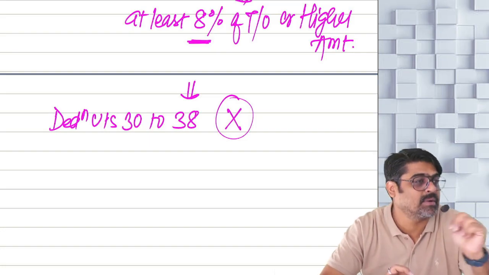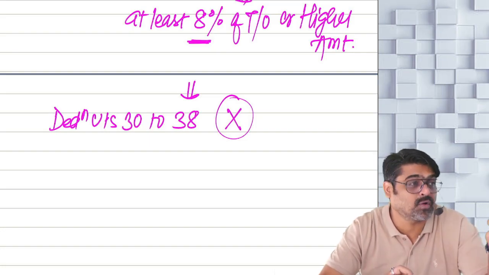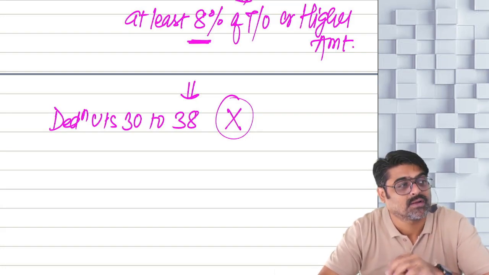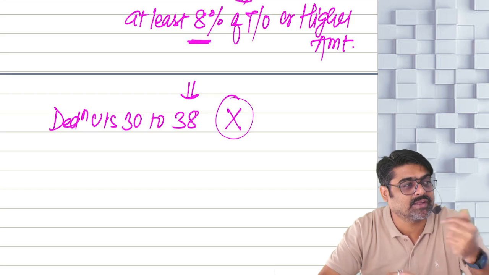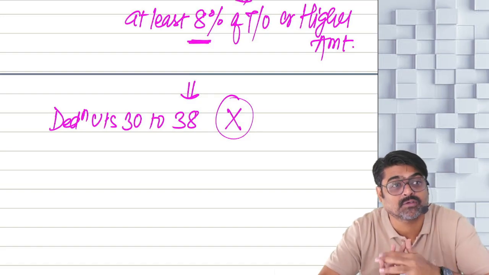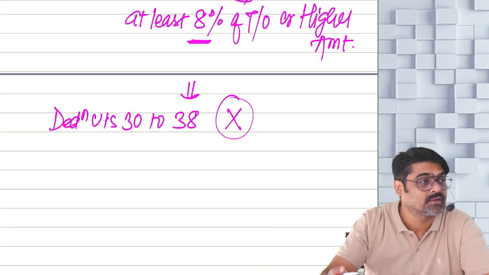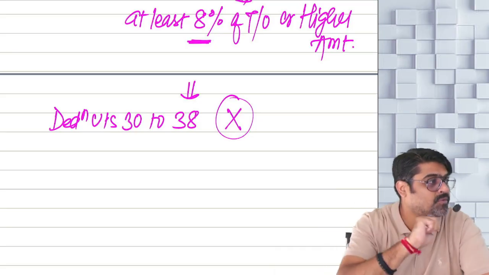Number one. Number two, if you follow regular provisions and your turnover exceeds 1 crore, you are required to maintain the books also and you are required to get them audited also. Yes or no? So up to 2 crores, we are giving you the benefit that show at least this much profit.